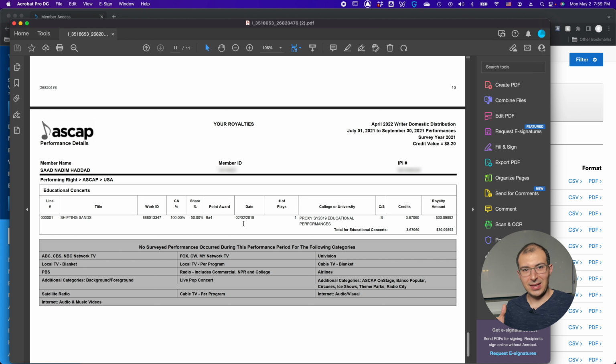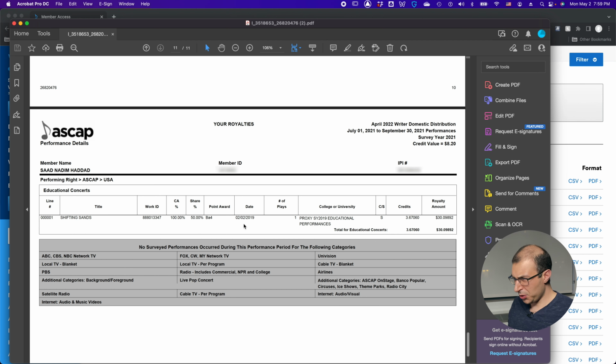Now, this is the last category that we're going to go over today. So we made it all the way to the end. I hope that this inspires you to check out your own Ascap account and see how the money starts to trickle in. Maybe not 3 years later. Hopefully they'll be a little faster about it.